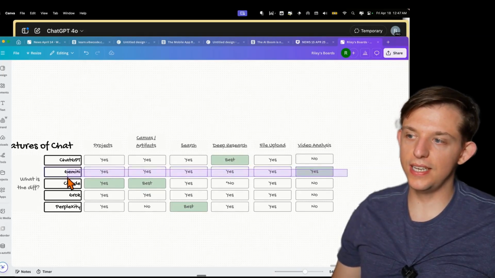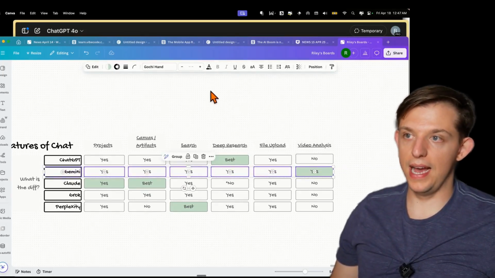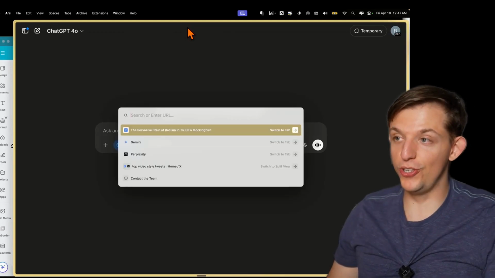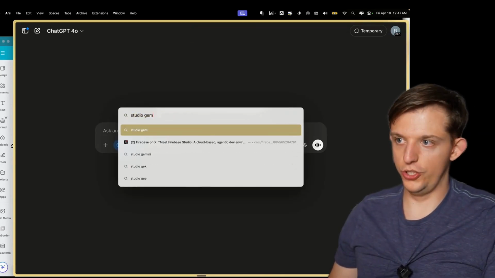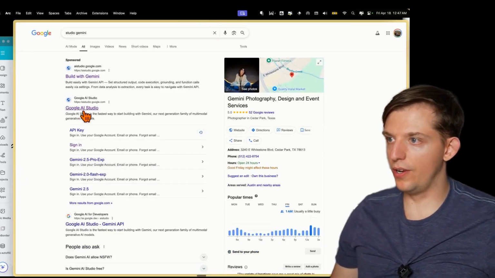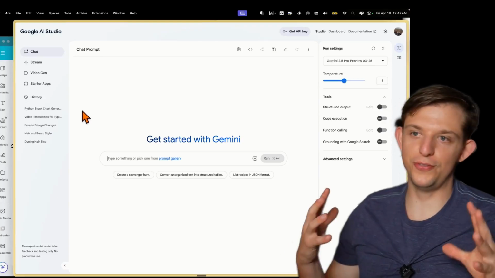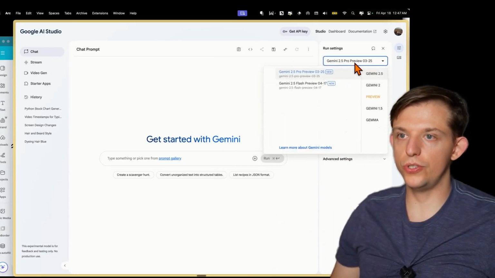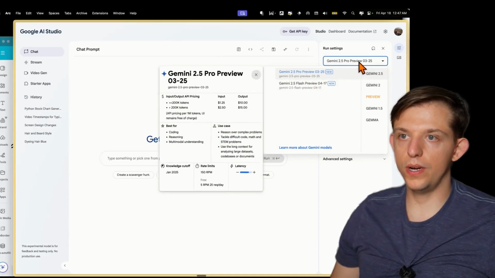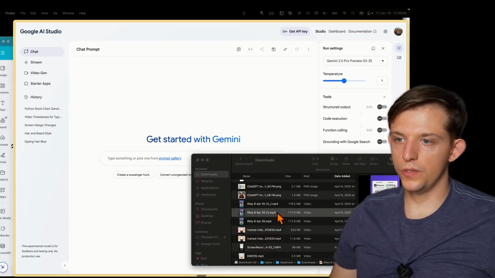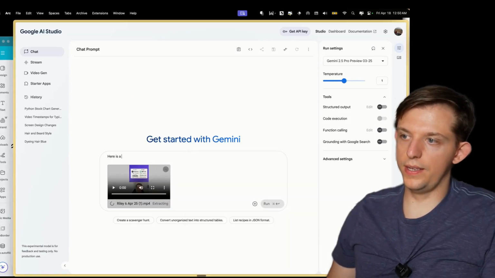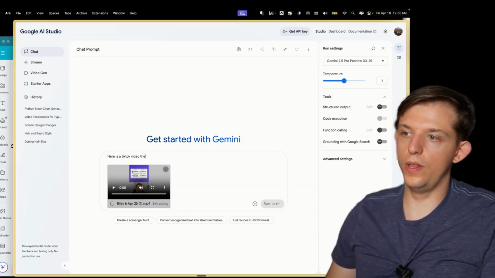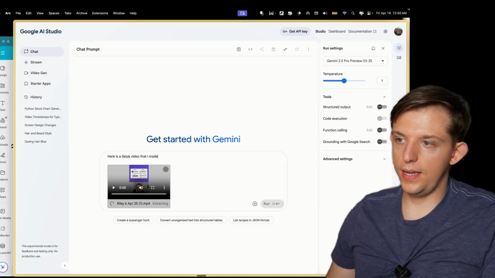But this actually isn't in their Gemini app. It's actually in their Gemini Studio app. So if you go to Google AI Studio, which is very similar, it's kind of confusing. But if you go to Gemini 2 Flash, what we can do is drag a video in right here. Here is a TikTok video that I made.